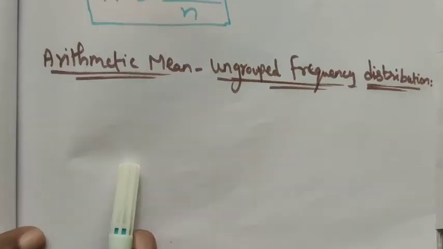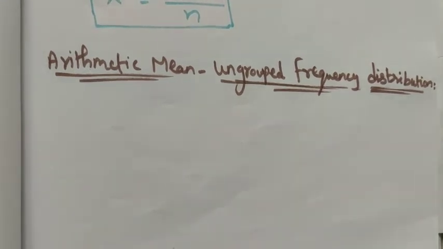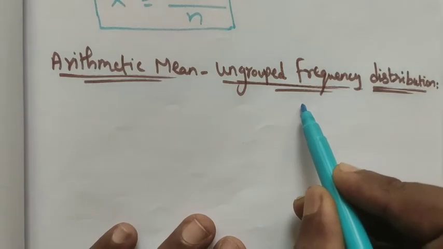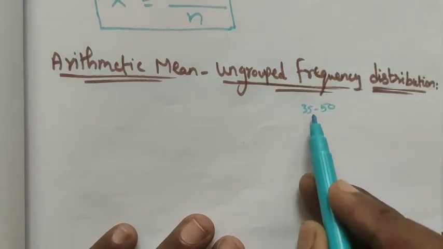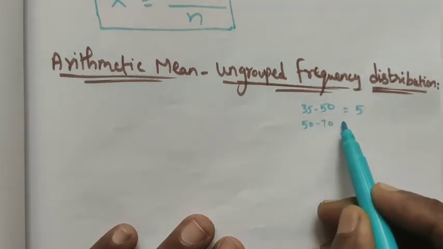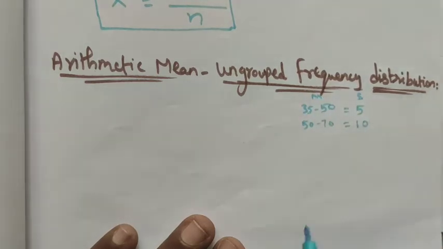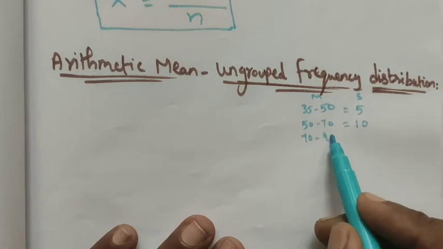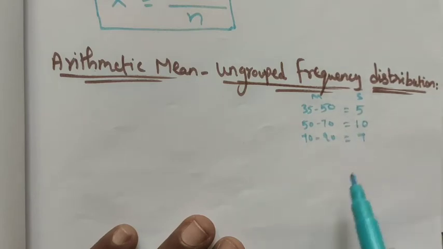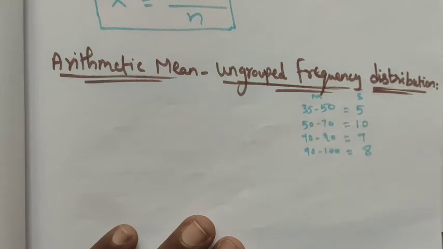formula. Next we see the arithmetic mean for ungrouped frequency distribution. Here 35 to 50 marks has 5 students, 50 to 70 marks has 10 students, 70 to 90 has 7 students, and 90 to 100 has 8 students.